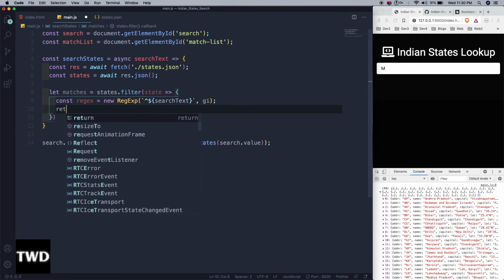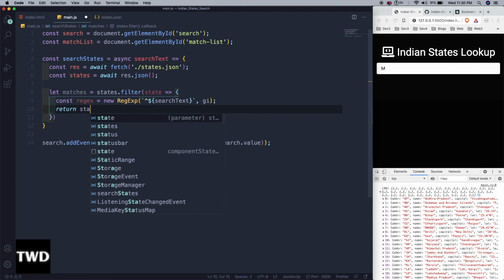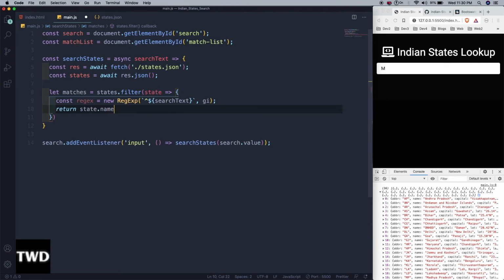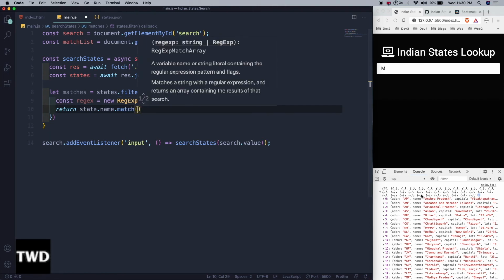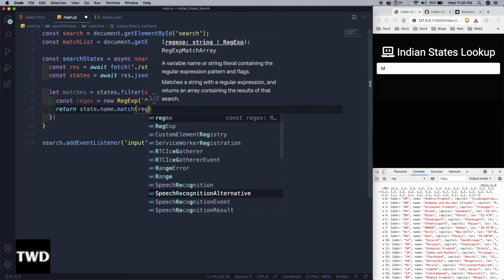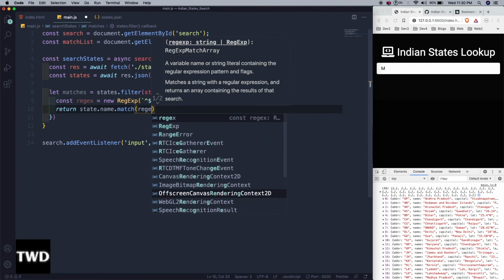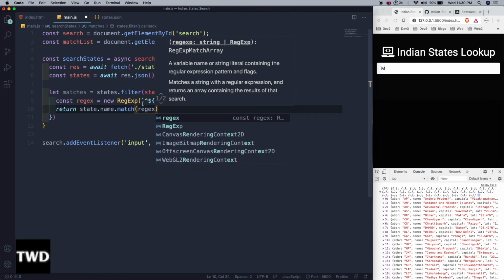Then it should return state.name.match, not matches, match: states.name.match, because this is the name. So state.name.match we are doing, and the regex we are passing, and we are passing it using match.